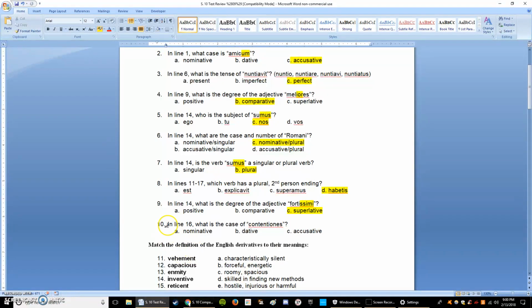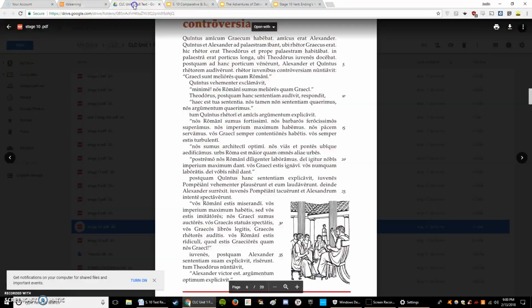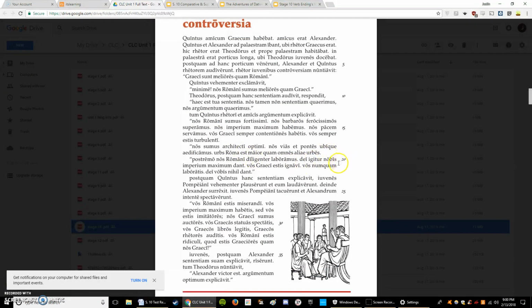Okay. And number 10, in line 16, what is the case of contentiones? This is the only one you need the story for. So we're going to look down at line 16. We have to figure out if it's nominative or accusative, because in the third declension, es is both nominative and accusative. So here's our sentence right here.